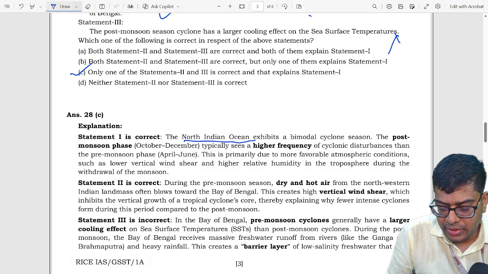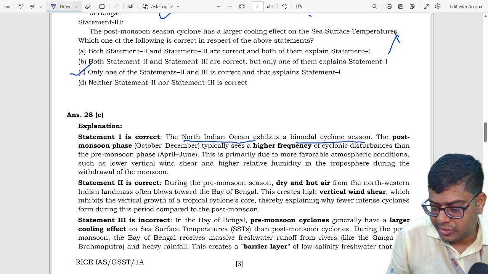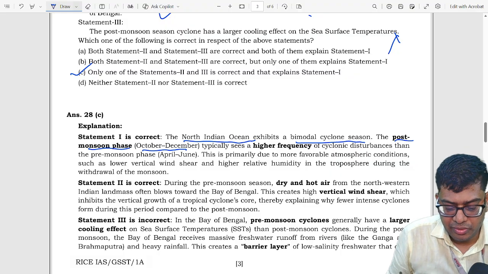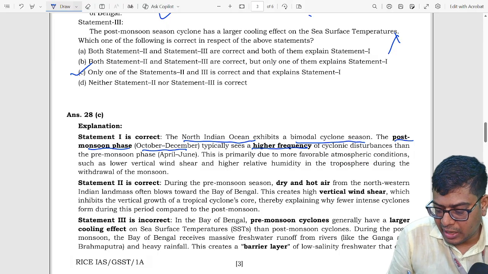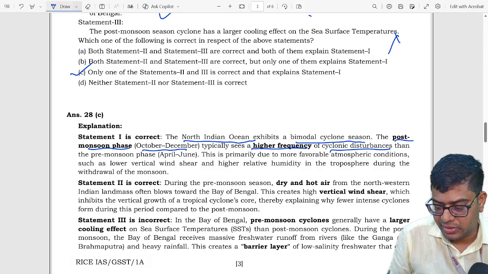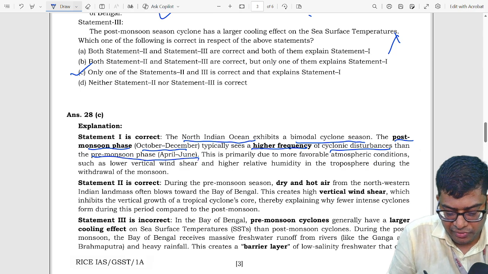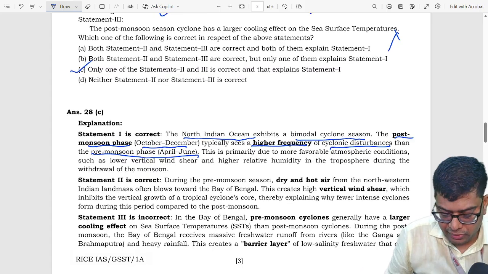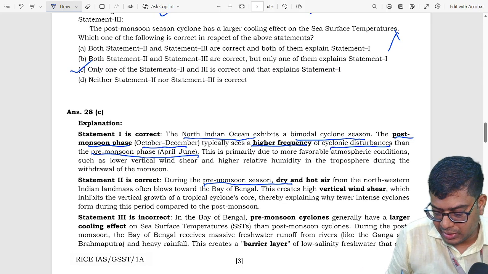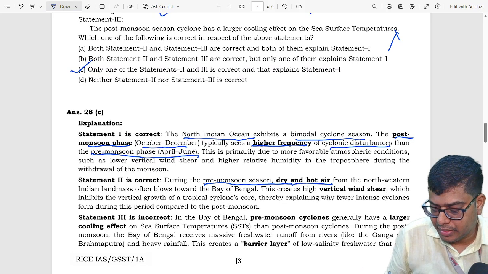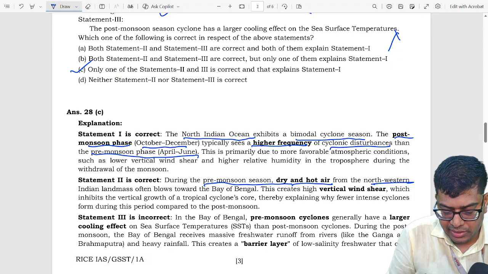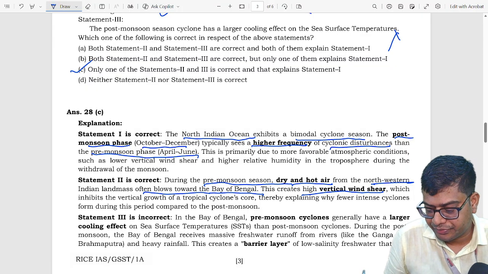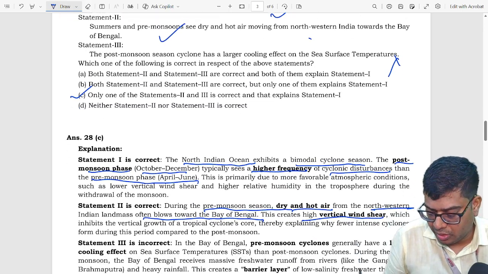The North Indian Ocean exhibits bimodal cyclone season. The post-monsoon phase, which is October to December, sees higher frequency of cyclonic disturbance than pre-monsoon phase. So statement 1 is correct. Statement 2 says during pre-monsoon season, dry and hot air from the northwestern Indian landmass blows towards Bay of Bengal, which creates high vertical wind shear. So statement 2 is also correct.